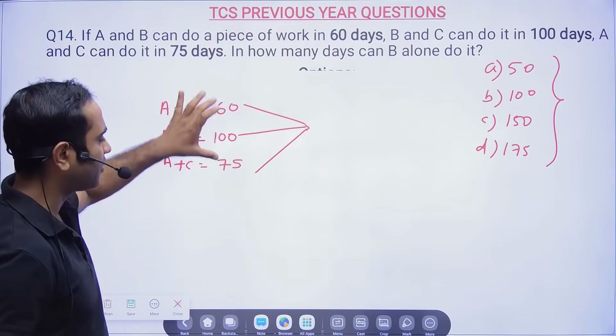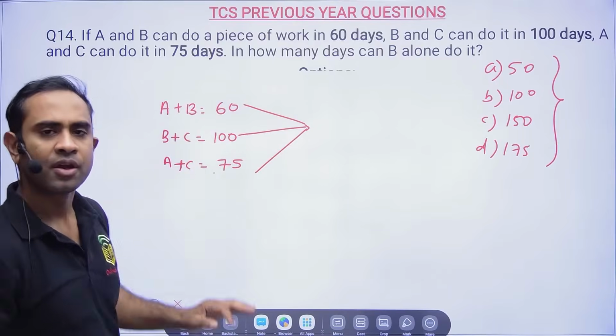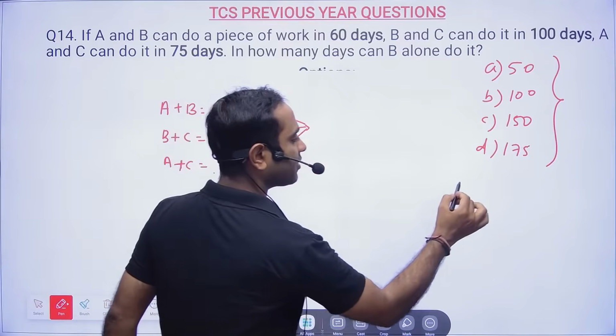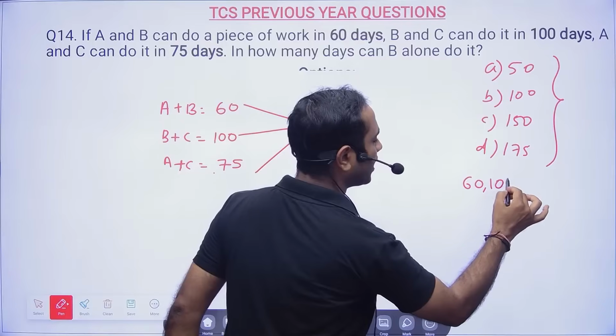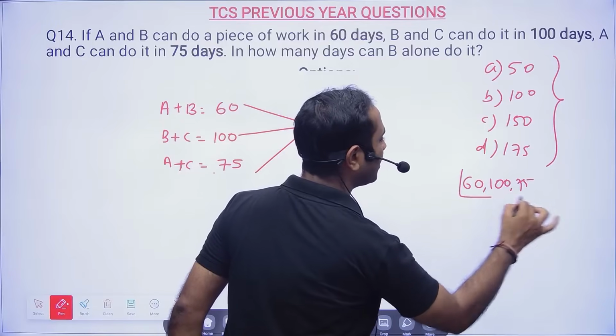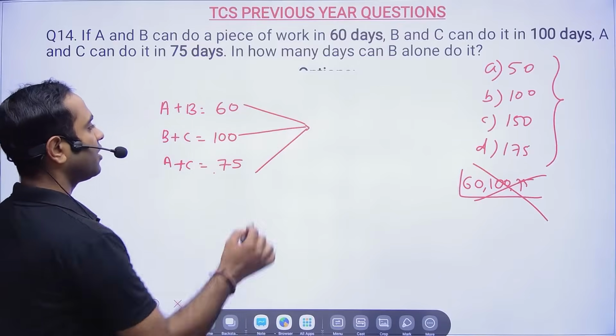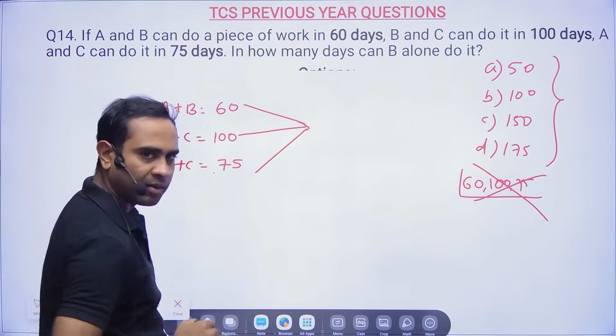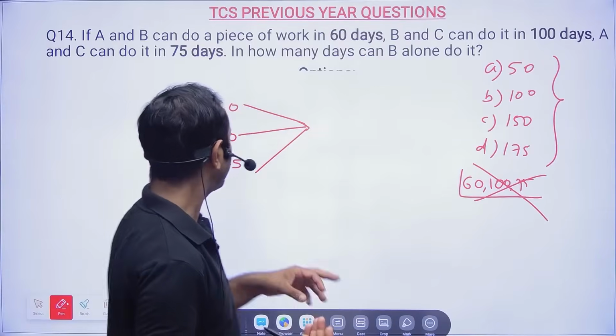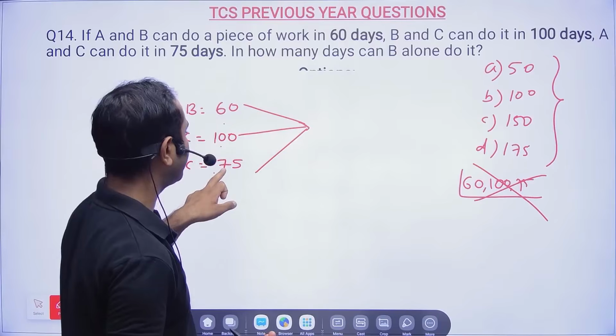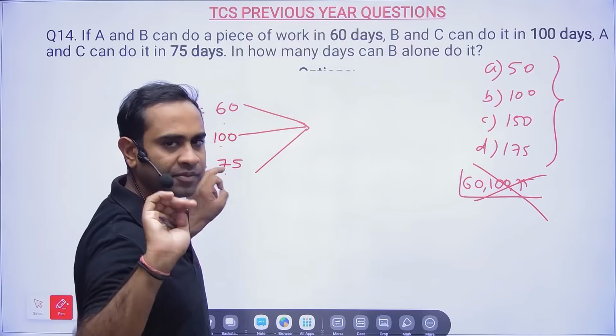Think of a number which is divisible by all three. Don't take LCM, okay? Because with this LCM method, people will tell you to take LCM. No need to take LCM. What we will do here is assume a number which is divisible by all. It might be 300, because 300 will be divisible by this, and 75 4 times will be 300.